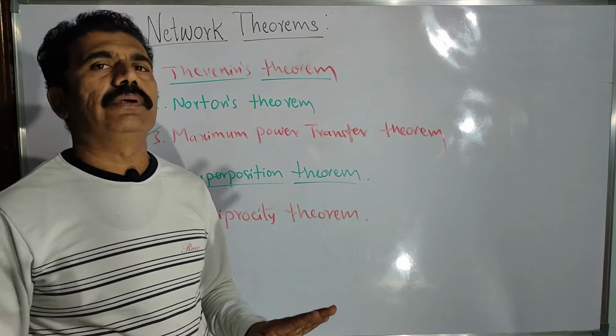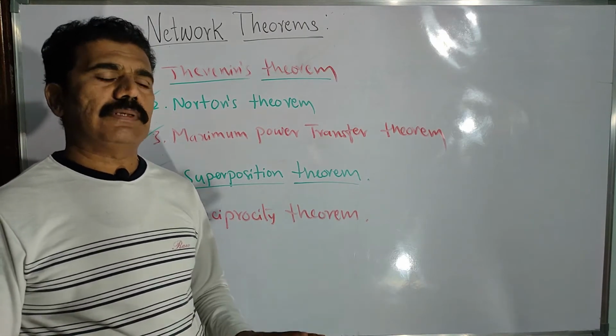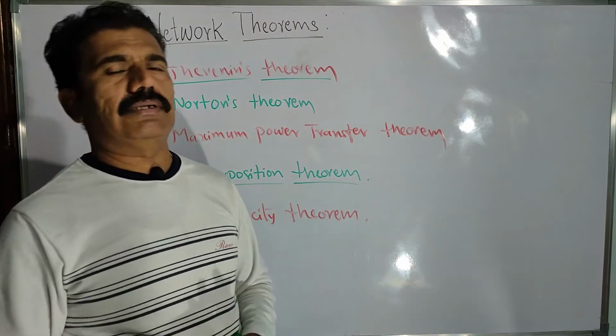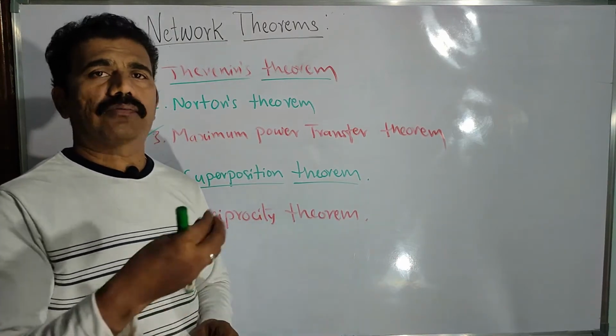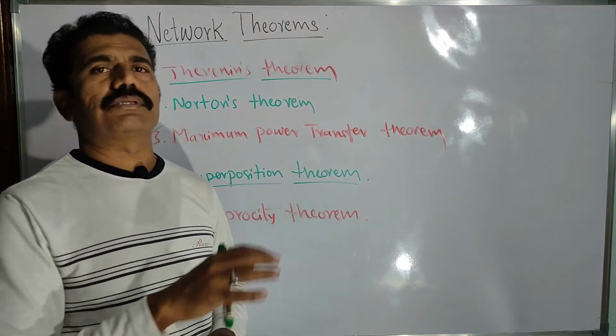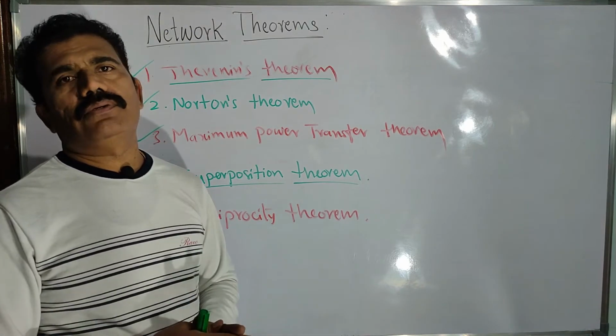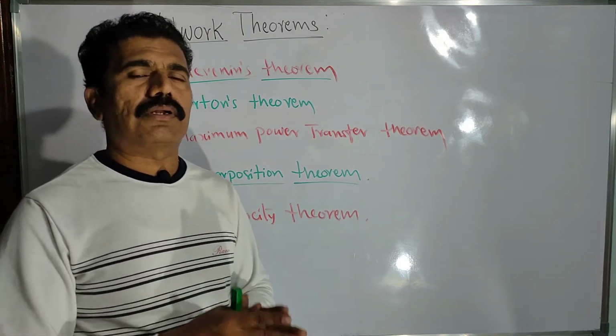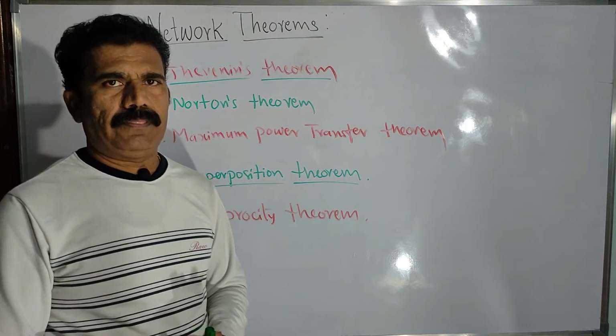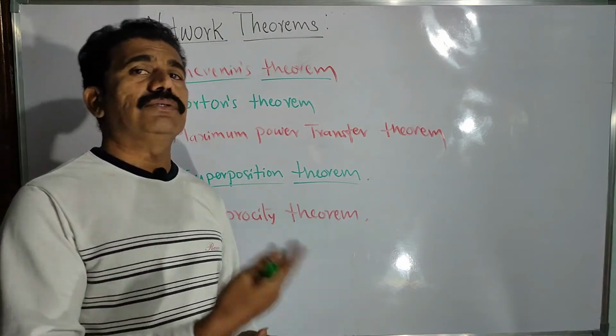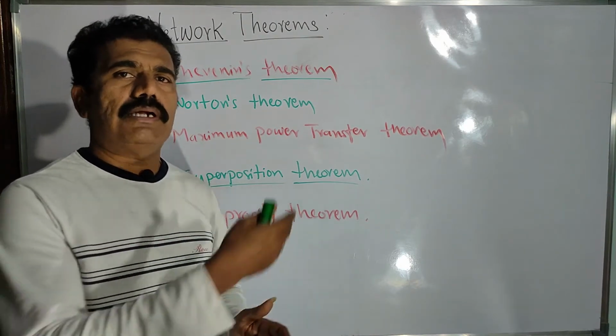That is the fundamental method, but if the circuit is a little more complicated, with more resistors and more sources, then it is very difficult to solve the given network using these three laws. Why? Because it is time consuming. It takes a lot of time.